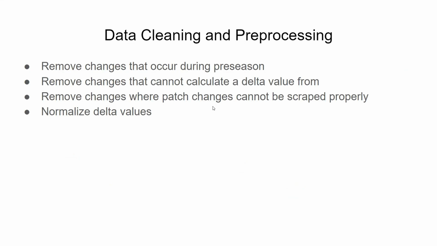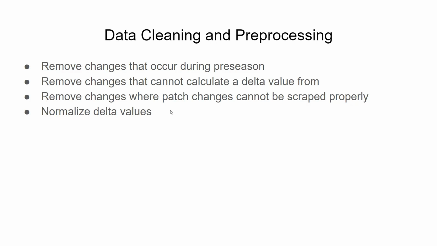A couple of things we had to omit were changes during preseason, which are changes made to shake up the meta. These changes aren't really relevant to the win rates of the champions because they can be considered edge cases. Since they're changing the meta so much, the win rate during these preseasons isn't really relevant to the win rate that's occurring over the regular seasons. So we can't calculate the delta value from the changes during preseason.